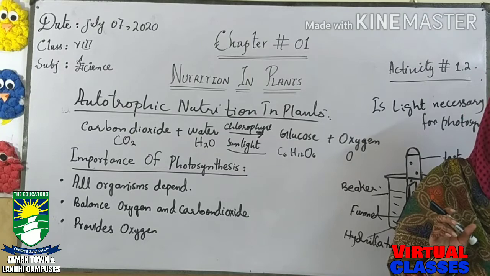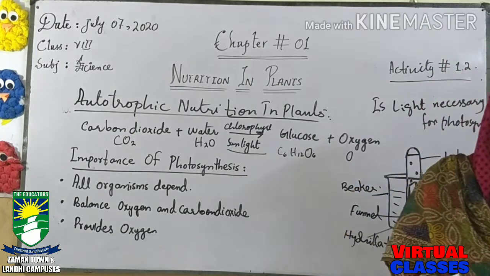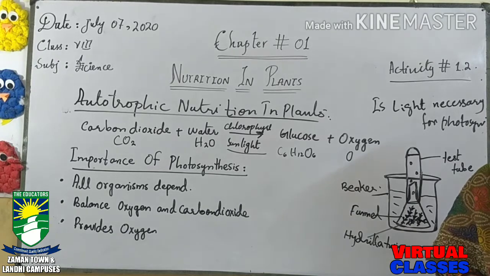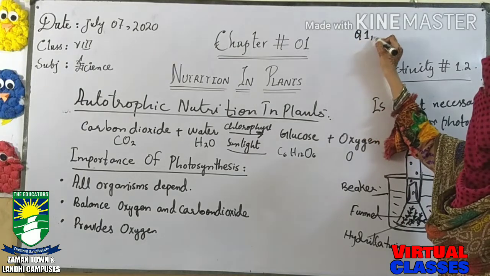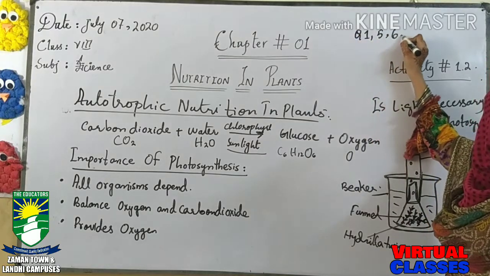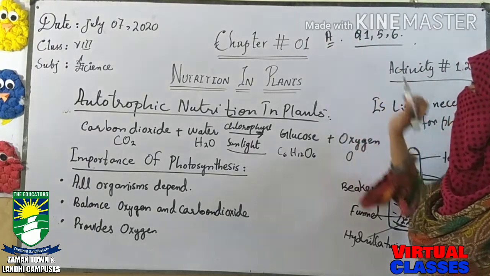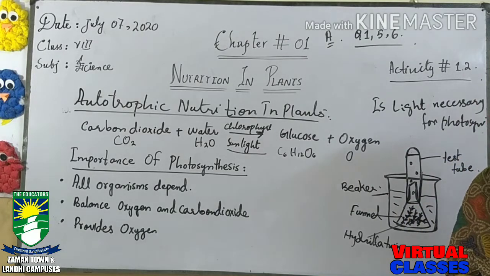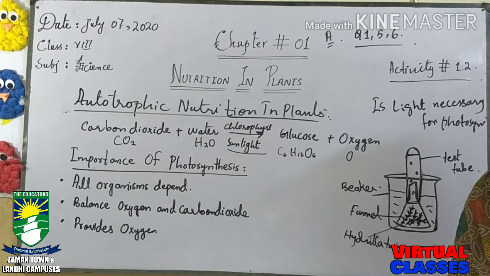The first one is from page number 12, assessment number 2, part A. The questions are question number 1, question number 5 and question number 6. These are the questions from assessment A. Question number 1 is, what is nutrition? You can define nutrition. I told you at the start of the lecture what nutrition is. You can write the answer very easily.